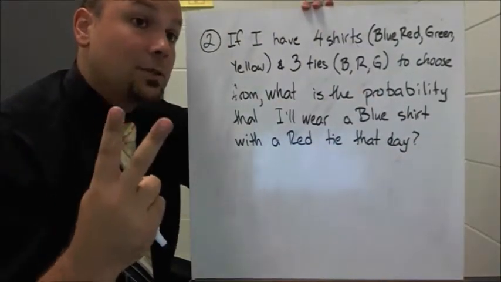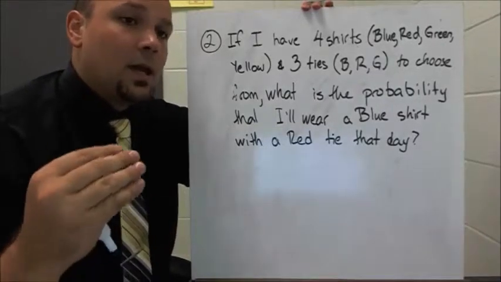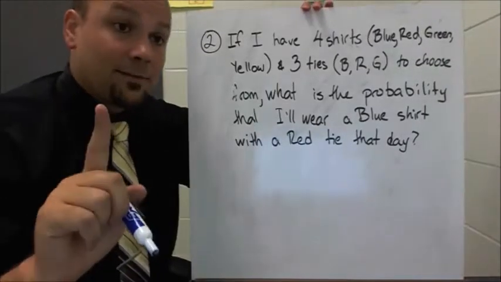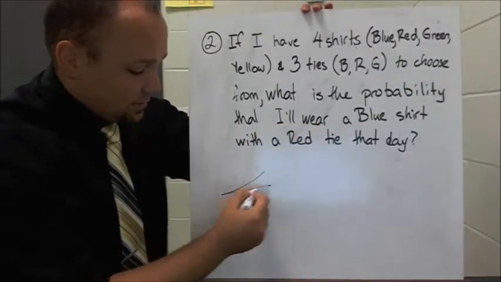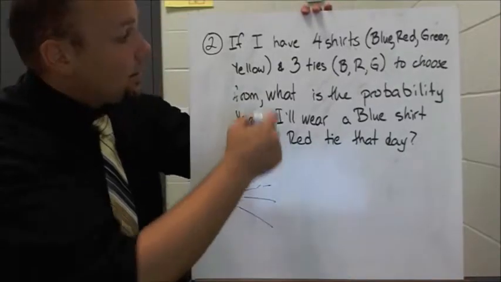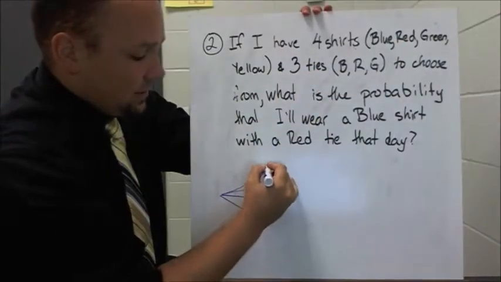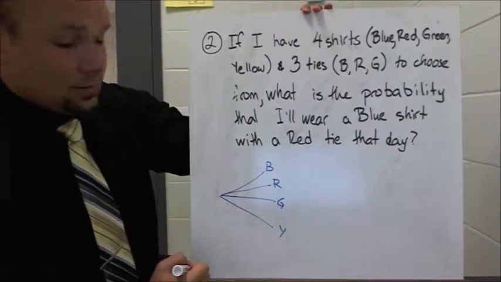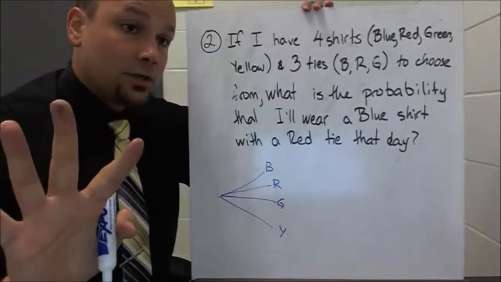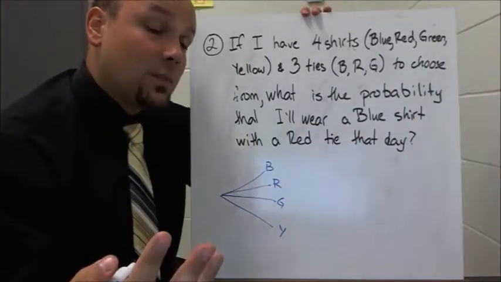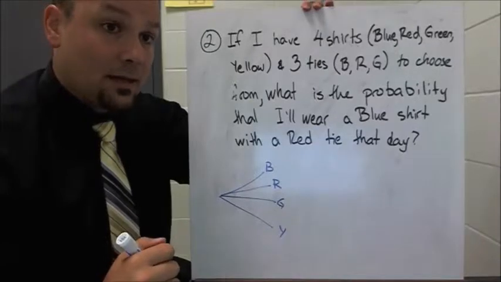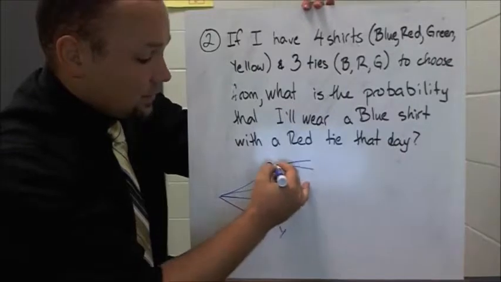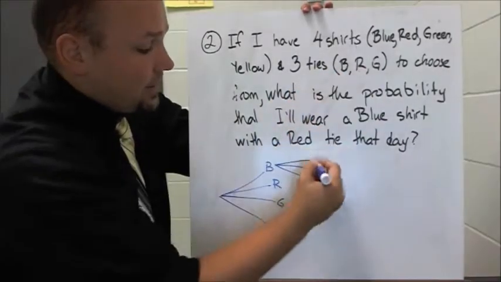So if we need to keep track of 2 things, a really helpful strategy that we can use is called a tree diagram. The tree diagram has my first action broken into branches. So 2, 3, 4, because I have 4 shirts. This would be a blue shirt, a red shirt, a green shirt, and a yellow shirt. So 4 shirts to choose from. Once I choose my shirt, then I have to choose my tie. So after I choose a blue shirt, I could choose a blue, a red, or a green tie.